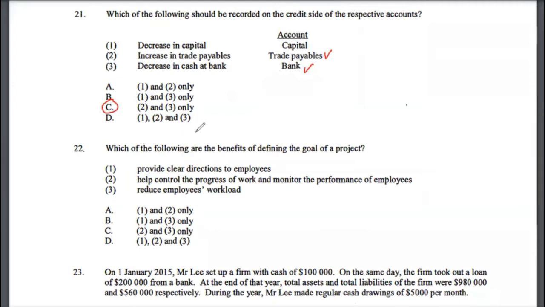Multiple choice 22, which of the following are the benefits of defining the goal of a project? Provide clear directions to employees. That's one benefit. Help control the progress of work and monitor the performance of employees. That's actually true as well. And reduce employee workload. No, it's never going to reduce employee workload. So the correct answer to multiple choice 22 would be option A, 1 and 2.